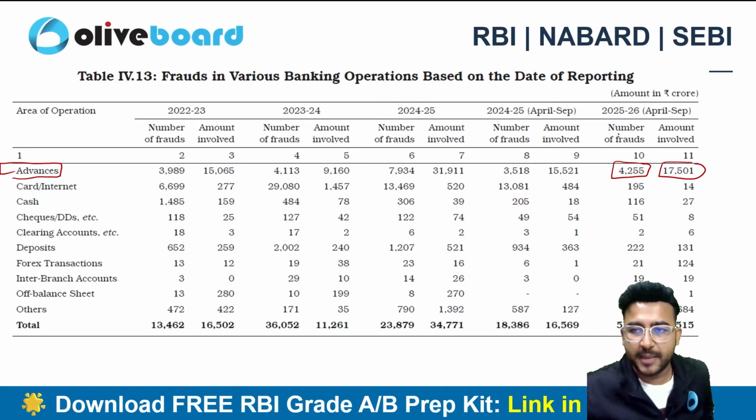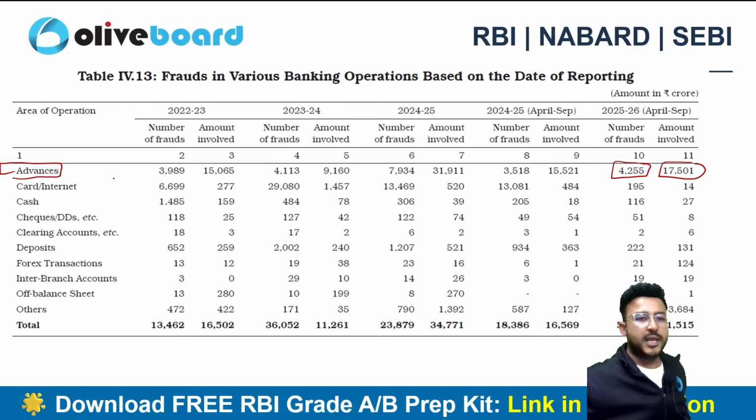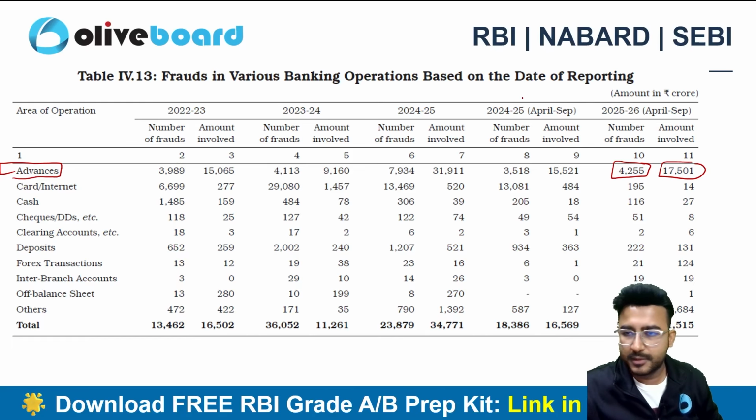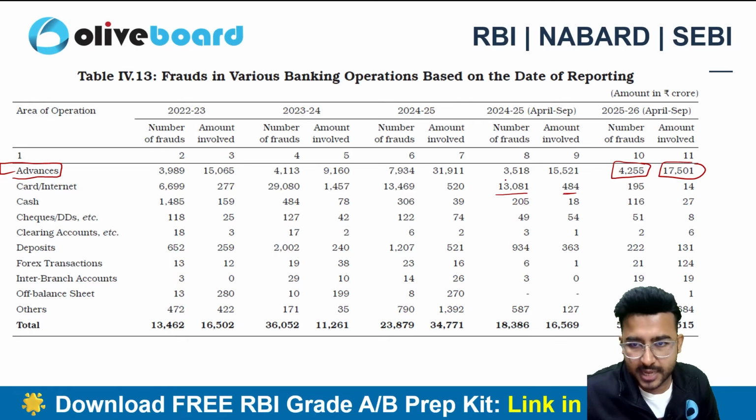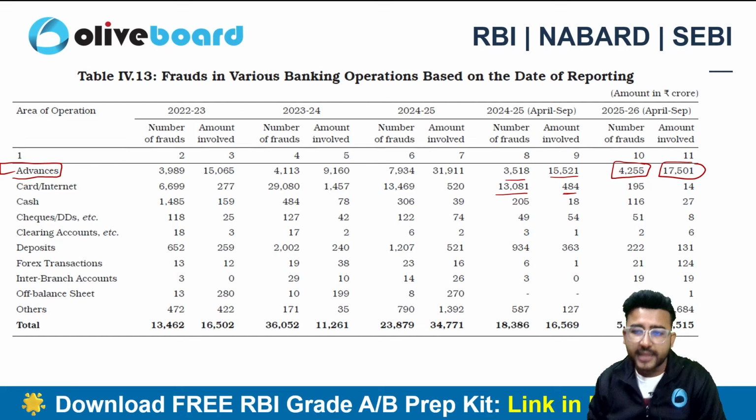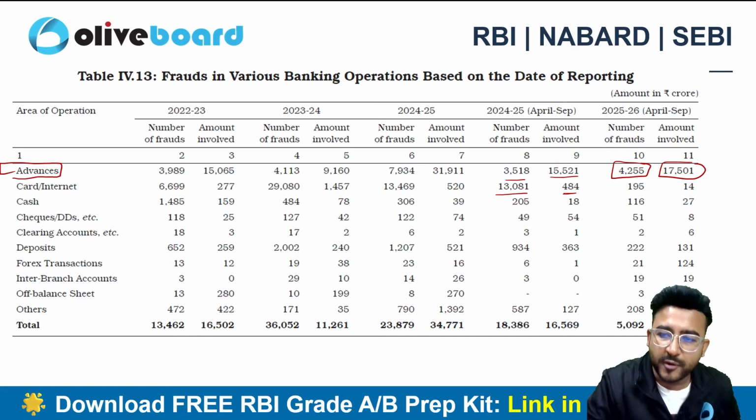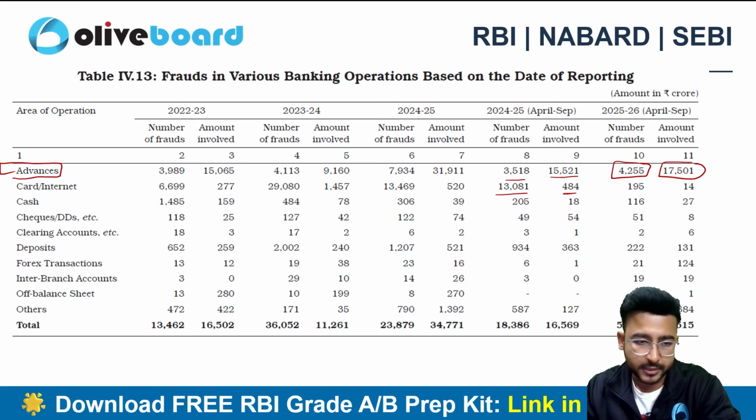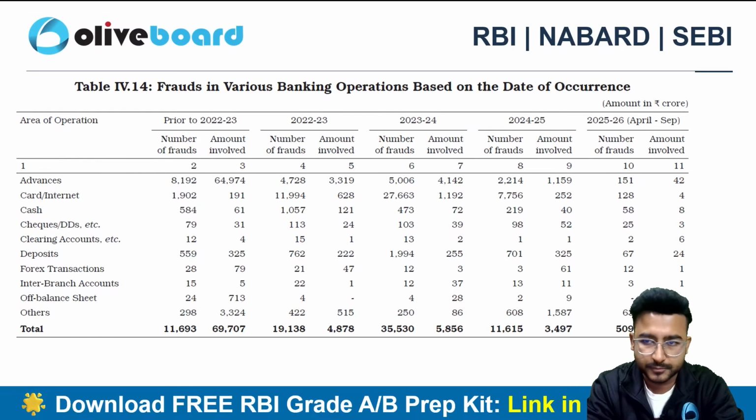So this is the April to September data. And if I talk about 2025, then 13,000 from the card and internet transactions, and the amount involved was only 484 crore, right? Whereas advances again 3,518 and 15,521 is the total amount. So I can say that advances are at the top of the list in terms of amount involved, right? In terms of the amount involved.